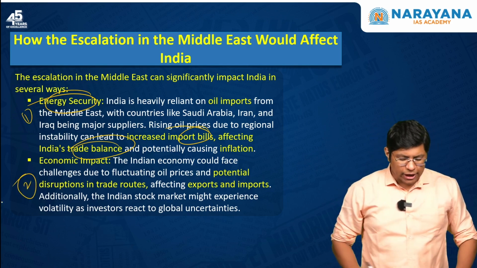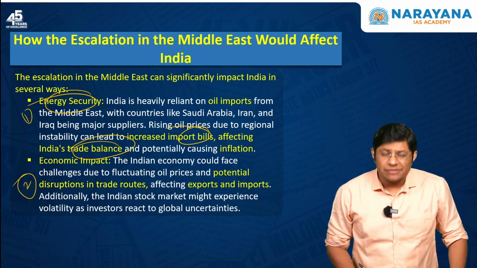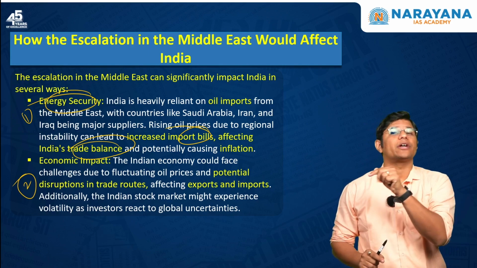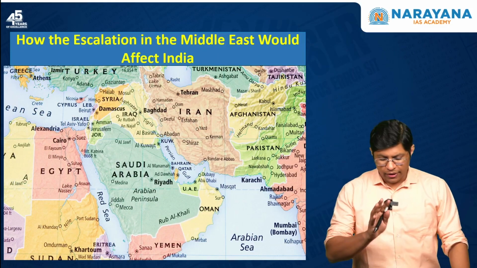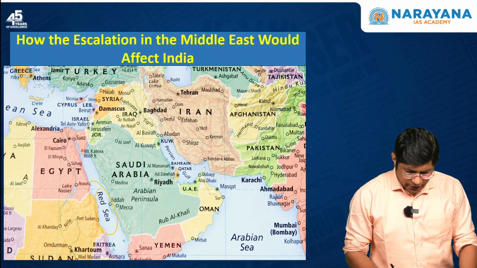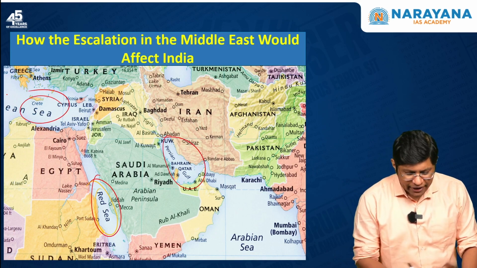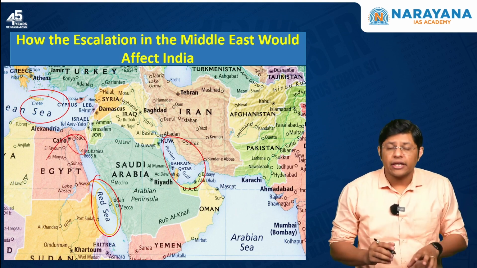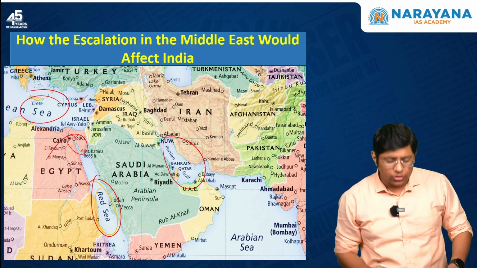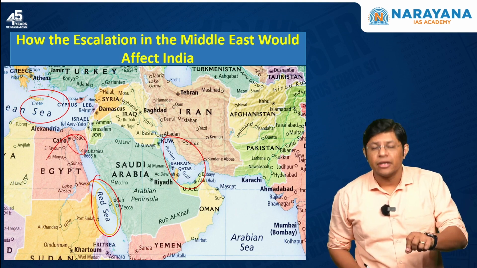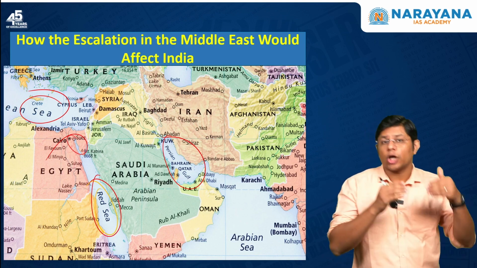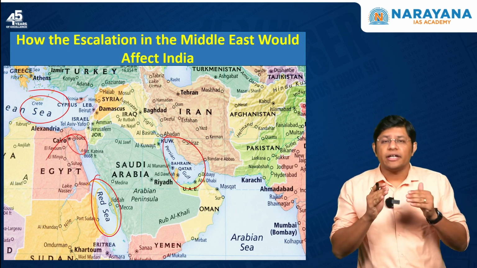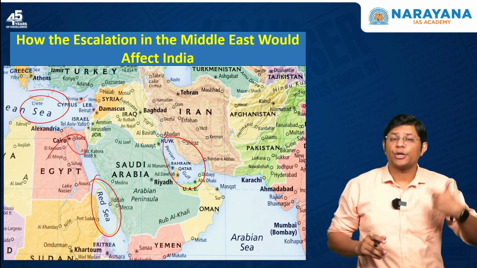The second one is economic impact. Because of the disturbance in the region, the trade routes that go through the Middle East would also get affected. Let me just show you the map. This is the Middle East region. Here we have the Red Sea, the Persian Gulf, the Mediterranean Sea, then the Suez Canal. If this region is in conflict, then the international ships that pass through this region will get disrupted, because of which the economy of a country will be affected. So, this is how the economy of a country would get affected because of the rising conflict in the region.